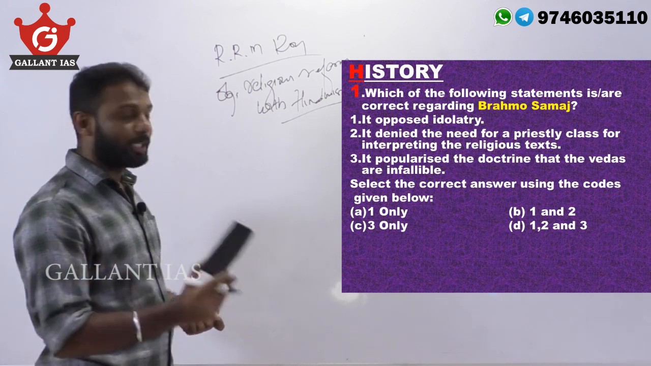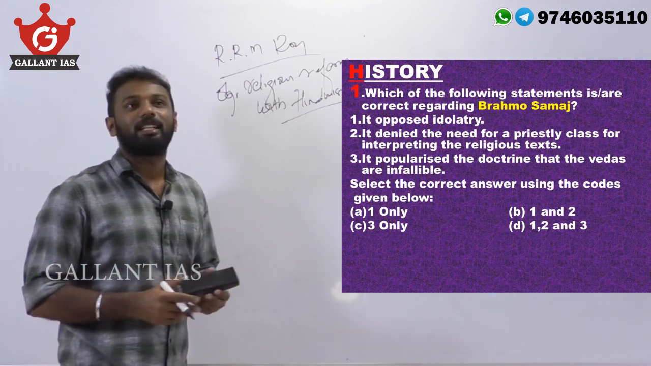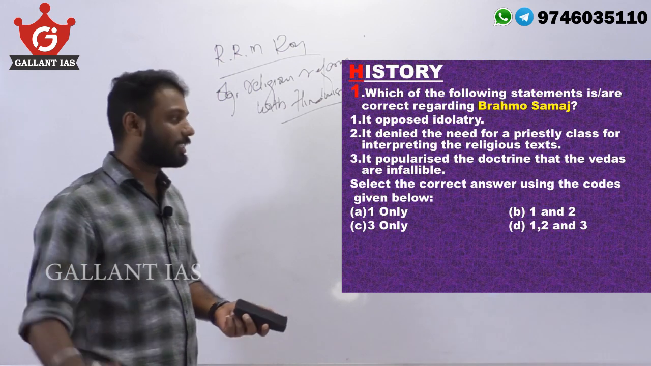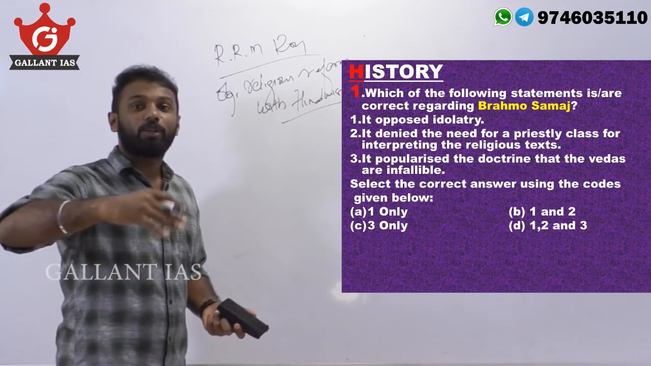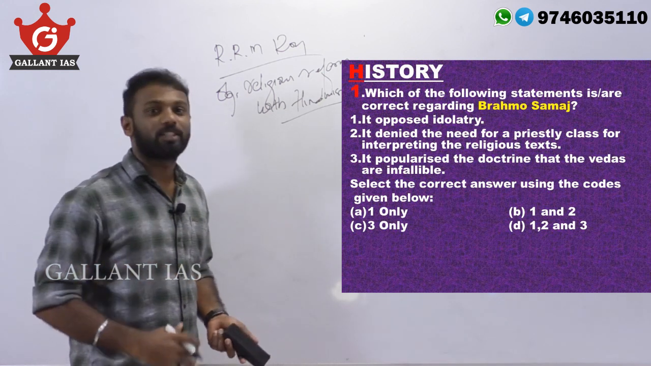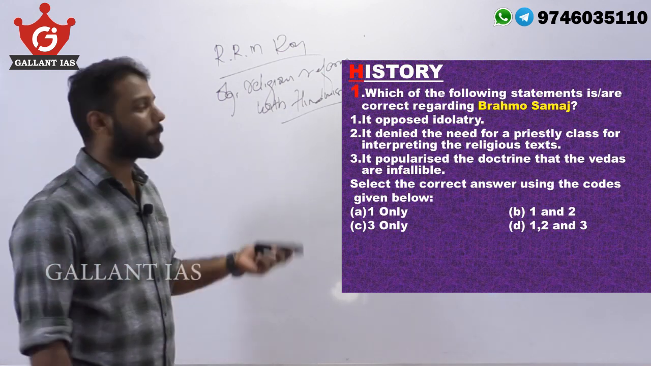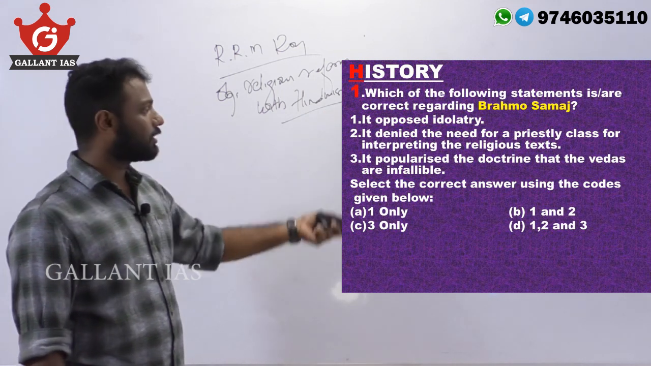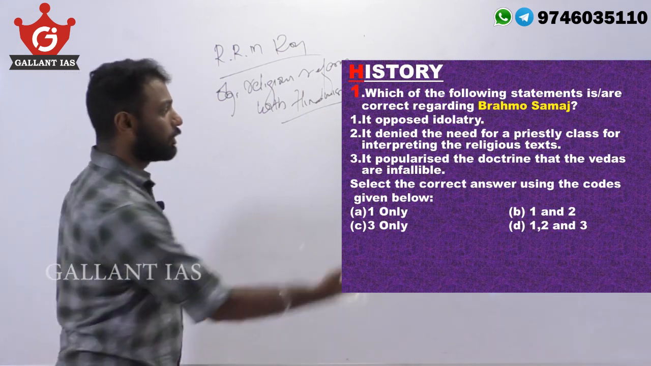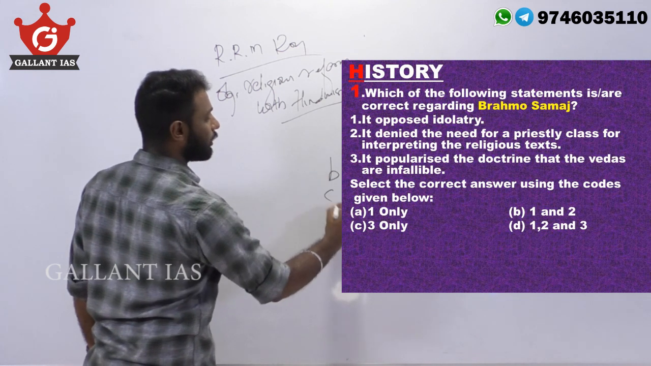So, Brahmo Samaj opposed idolatry and they discarded some meaningless rituals and rites, and also they denied the need of a priestly class. They said that they do not require a priestly class to interpret the religious text. So we can say that statements 1 and 2 are right here. So 1 and 2 should be there in the answer. So the answer should be either B or D.